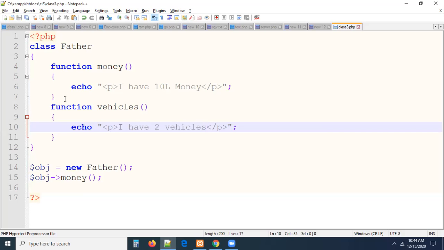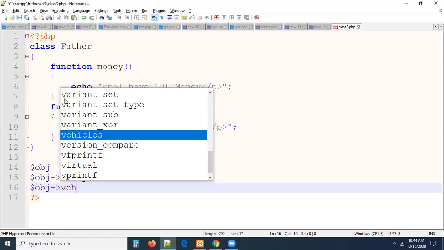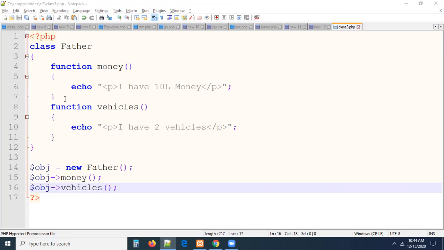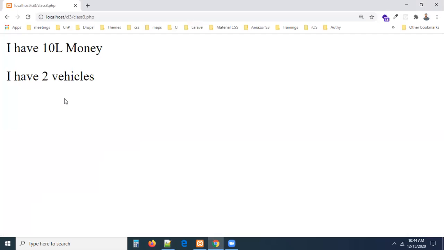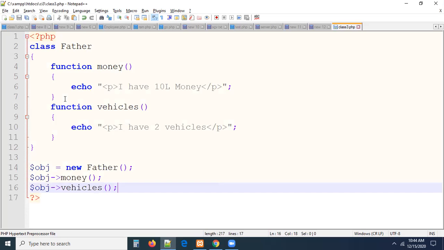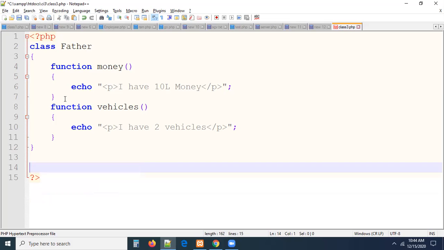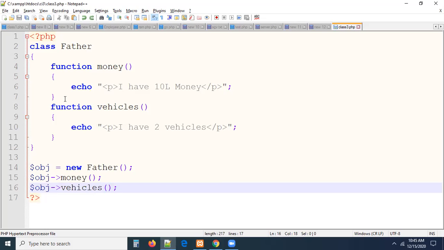Tell me please, money and vehicles are methods of the father class. These money and vehicles methods are accessible by father automatically because they are father's methods. Father properties and father methods, father can access automatically. We don't have any restriction, because father is earning. So I have 10L money, I have two vehicles. In this program we are able to see father access father properties and methods automatically. I showed you a proof: father is able to access his own methods and properties.